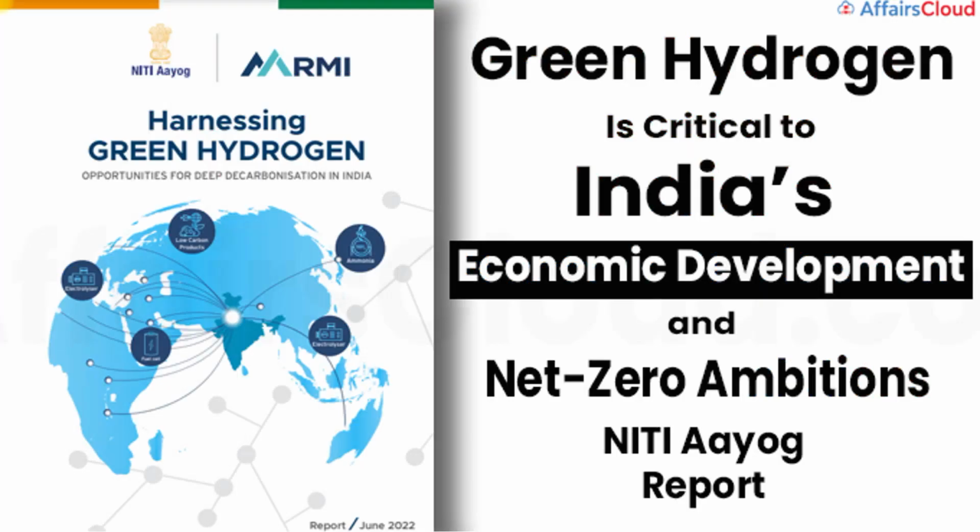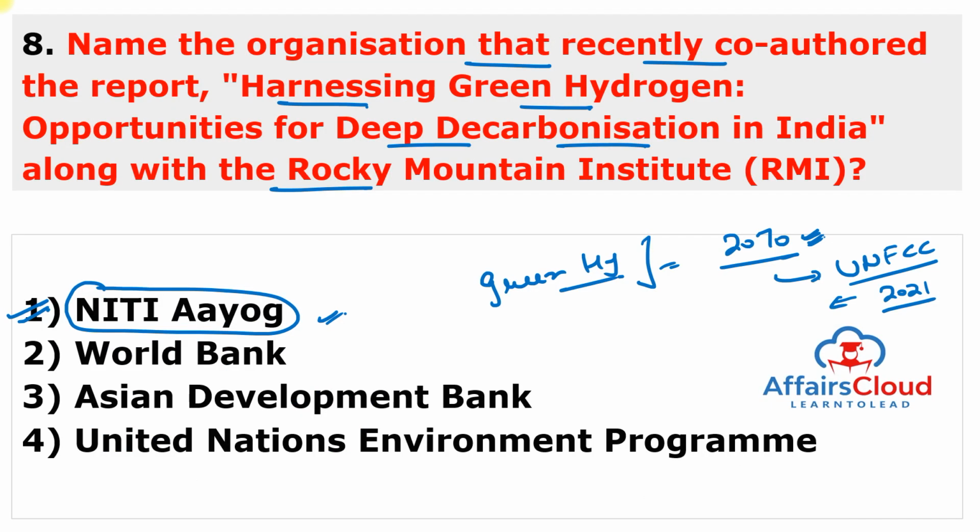And the hydrogen demand in India could grow more than fourfold by the year 2050, which represents almost 10% of the global demand. And the majority of the demand for hydrogen in India could be met with green hydrogen in the long term, while its value reaches $8 billion by the year 2030. So India can achieve this net zero emission of carbon by 2070 if we use green hydrogen. Green hydrogen is critical to India's economic development and net zero ambition, and the report is released by NITI Aayog. This report is also co-authored by the Rocky Mountain Institute.